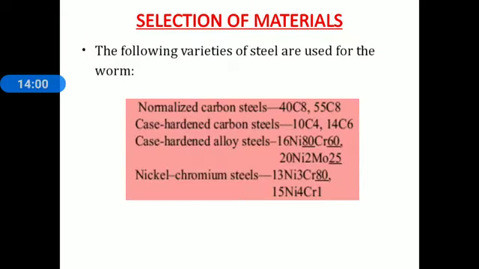Some various steels are used for worms. That is also shown on the screen: normalized carbon steels, case hardened carbon steels, case hardened alloy steel, and nickel chromium steels.